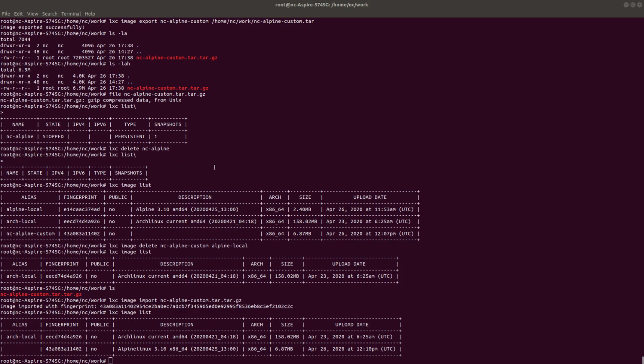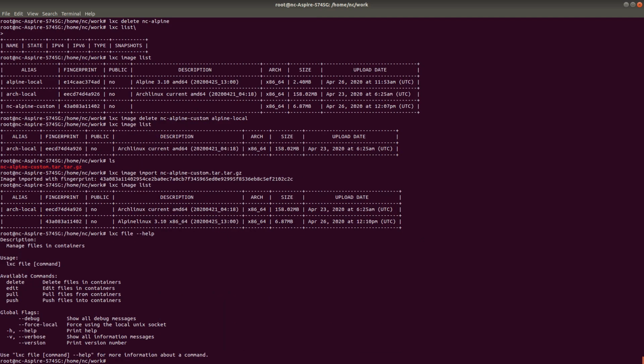So I think this should be pretty much fine. Some of the other concepts that you will use, like how you can copy a file from a container to your local. For that, you have a command called lxc file. Using this lxc file command, you can cherry-pick a particular file from your local to the LXC container and vice versa. This is similar to your Docker copy command also.